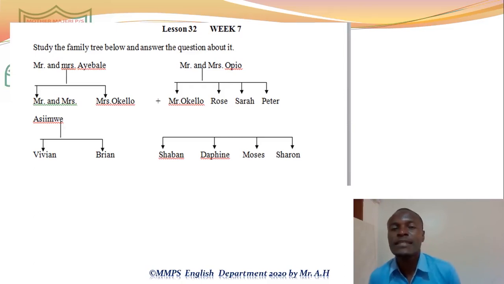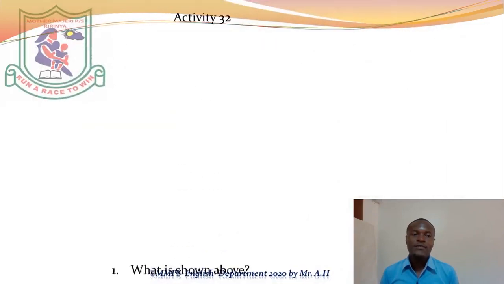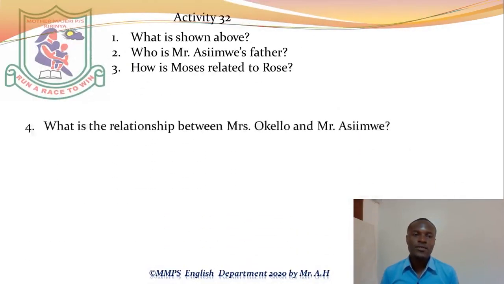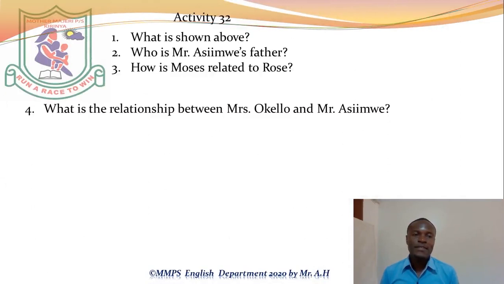And why don't we say that Moses is a nephew to Rose? When you say Moses is a nephew to Rose, that means that Moses treats Rose as if like his aunt. But to show that they are related by blood, you say Moses is a nephew of Rose. Now we can try to go through these other questions. What is the relationship between Mrs.